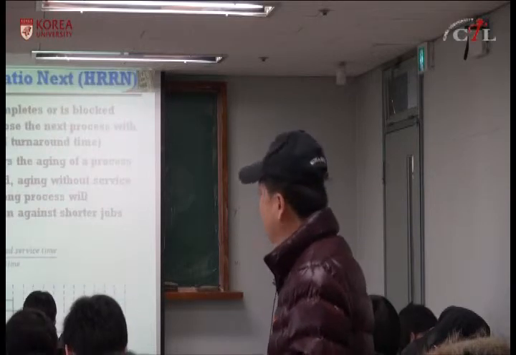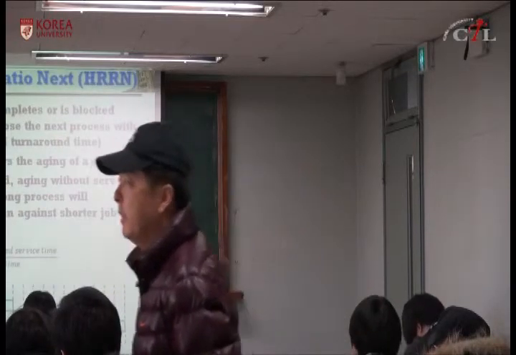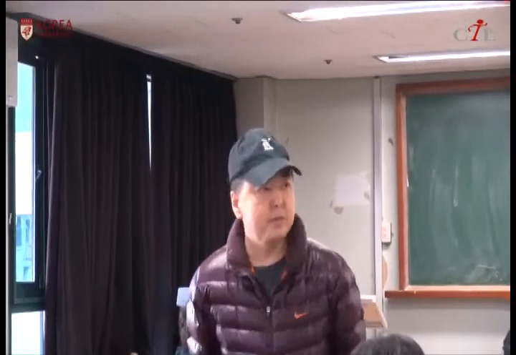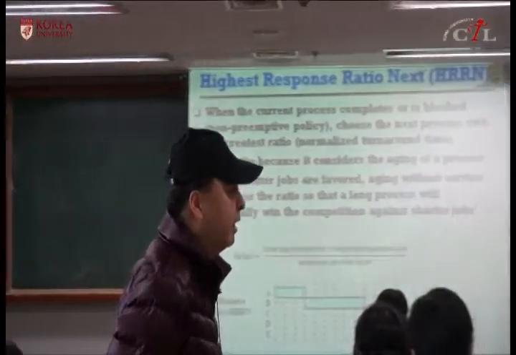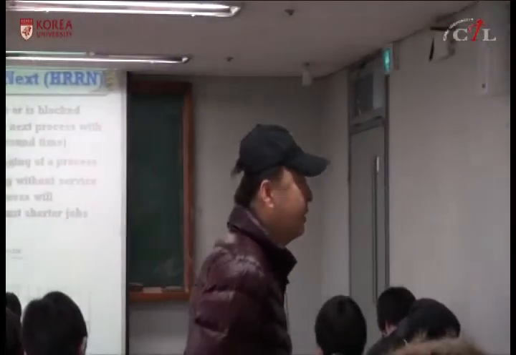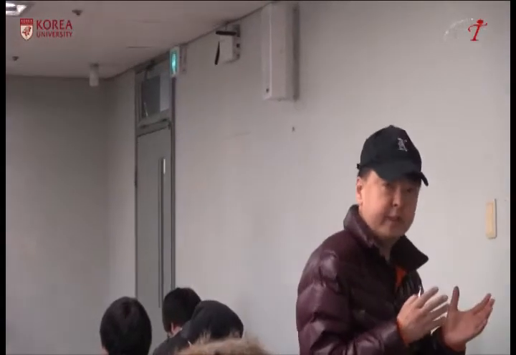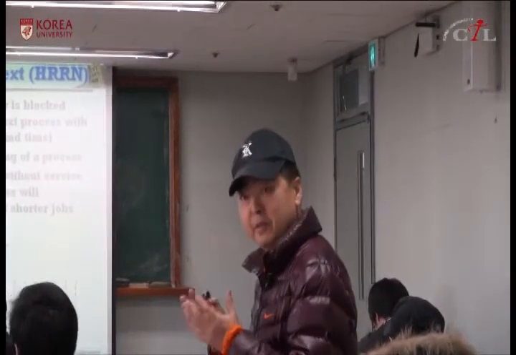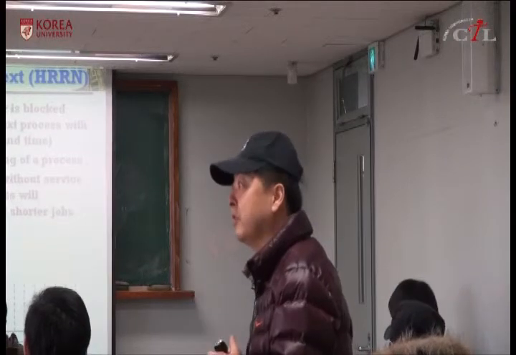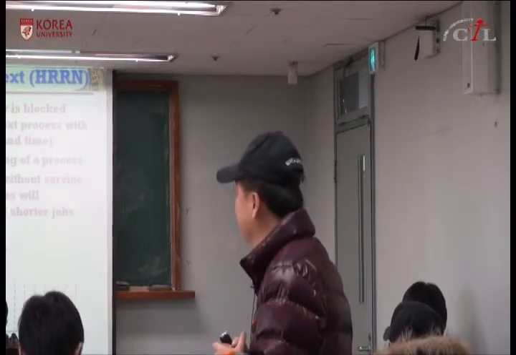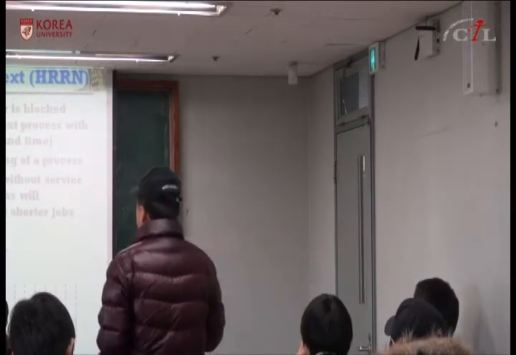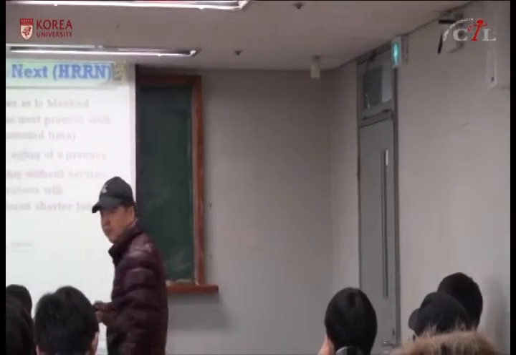And so to avoid starvation, we have to consider the waiting time of the process. If some process is waiting in the queue more and more, then we should give some favor to this process, right? That means we should consider the aging of the process. If the process has been waiting in the queue for a longer time, we should give it some priority to avoid starvation. So highest response ratio next is a non-preemptive policy, but it can avoid the starvation problem.